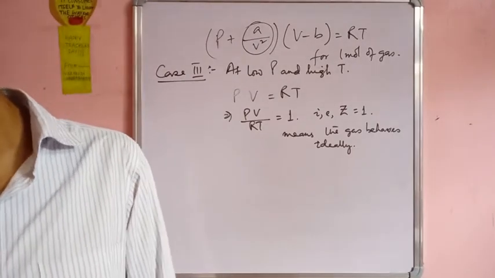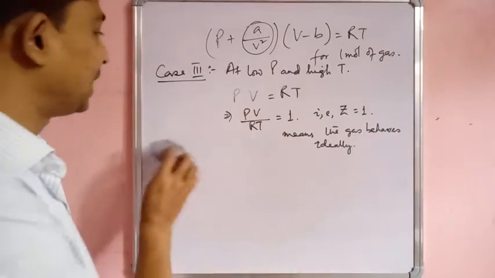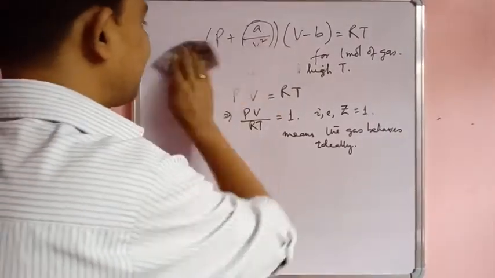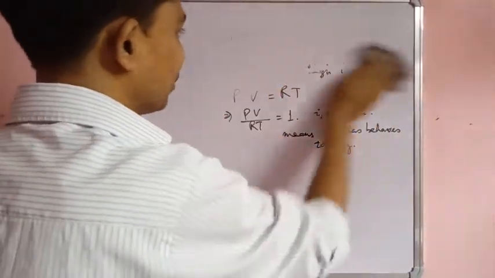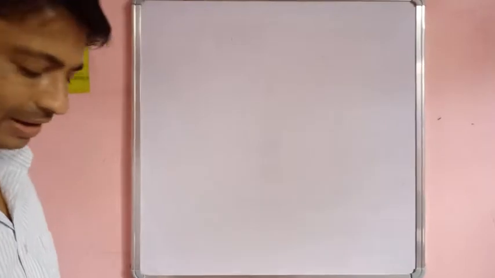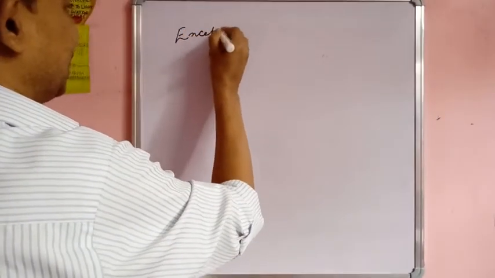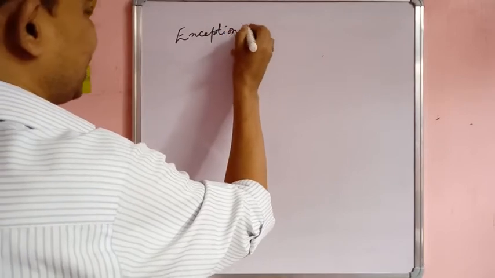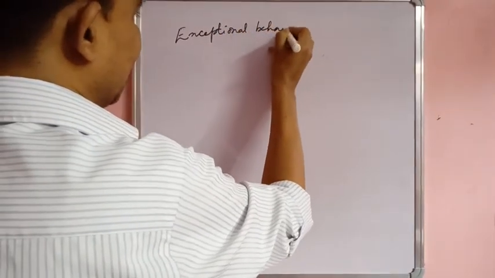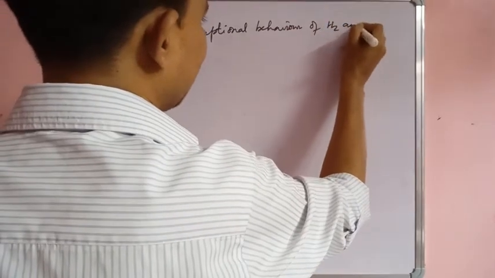Next, explain the exceptional behavior of hydrogen and helium. There is some exceptional behavior of hydrogen and helium. So what is that? Let us see. That is also an important point. So see, the exceptional behavior of hydrogen and helium.